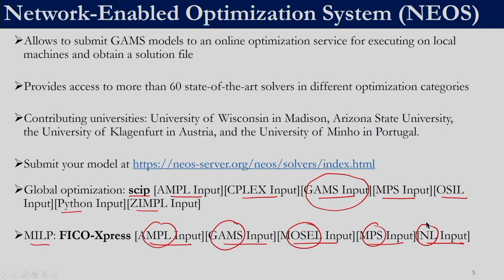So these are various modeling platforms, or types of files, that can be given as input if we select the MILP solver in NEOS. You can visit the website of NEOS to see the list of solvers that they support. Currently they support more than 60 state of the art solvers. The contributing universities for NEOS include the University of Wisconsin in Madison, Arizona State University, the University of Klagenfurt in Austria, and the University of Minho in Portugal.